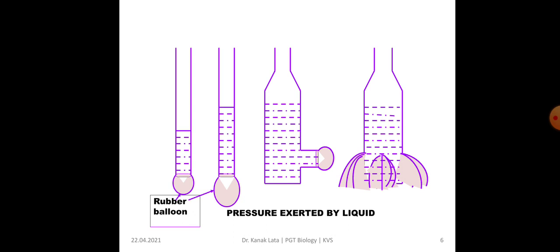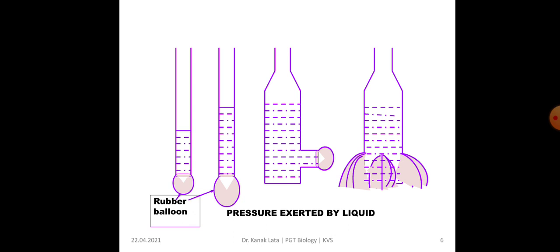You can also do this activity at home. Take an empty plastic bottle or any cylindrical container and drill different holes all around the bottom of the bottle. But the holes should be at the same height from the bottom. Now fill the bottle with water.